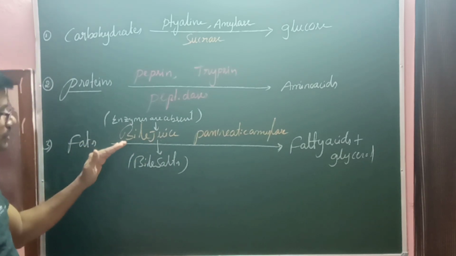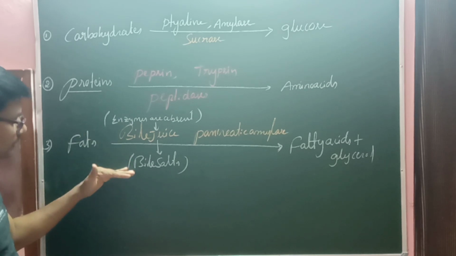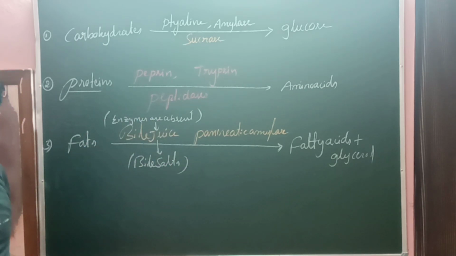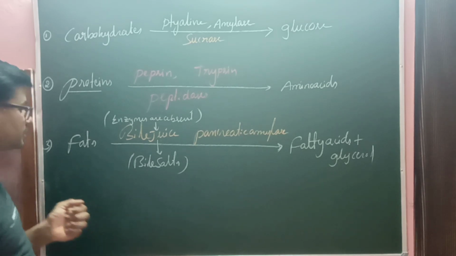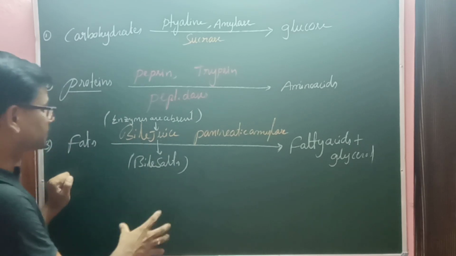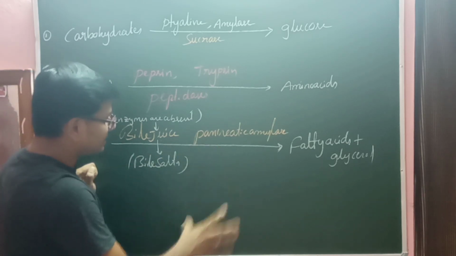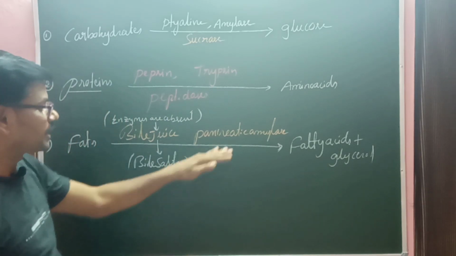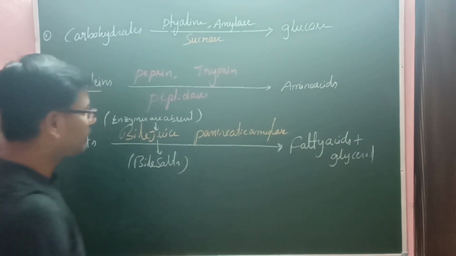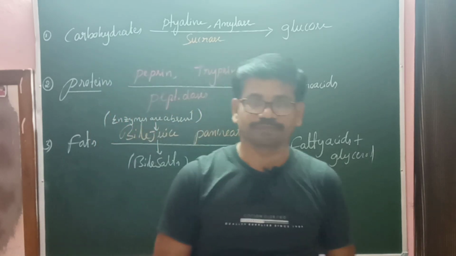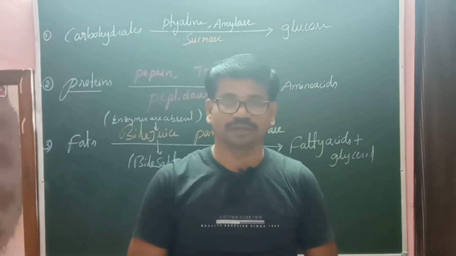Bile juice contains bile salts, which are involved in the emulsification process. Emulsification is the conversion of large fats into small fat globules. Now the emulsified fats are converted into fatty acid and glycerol with the help of pancreatic lipase. So we have completed the complete digestion in human beings.